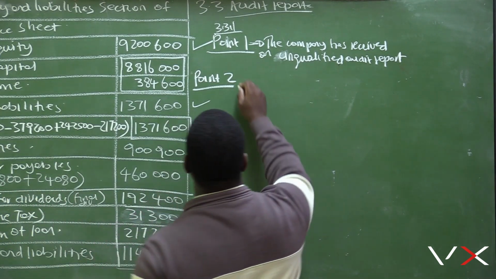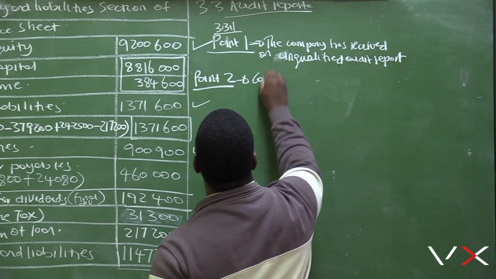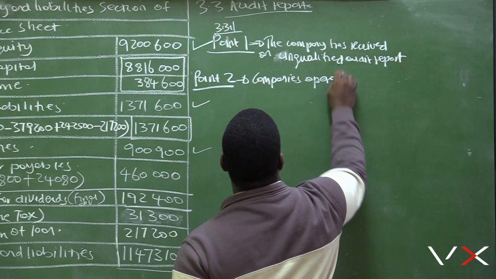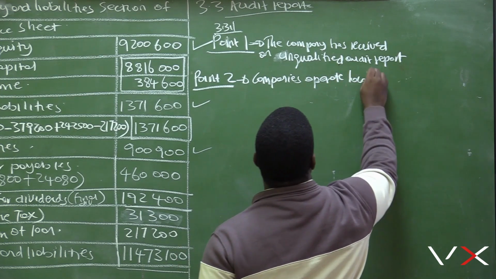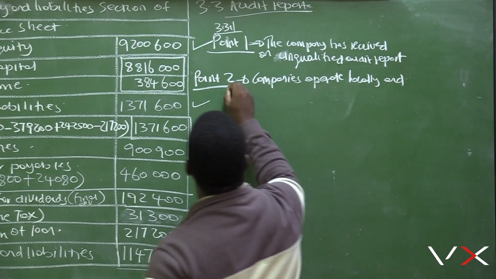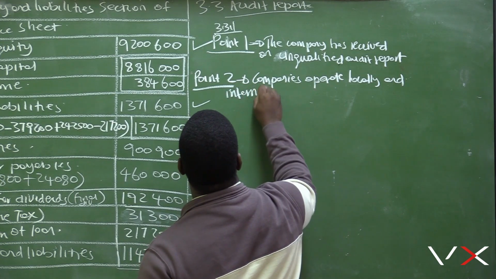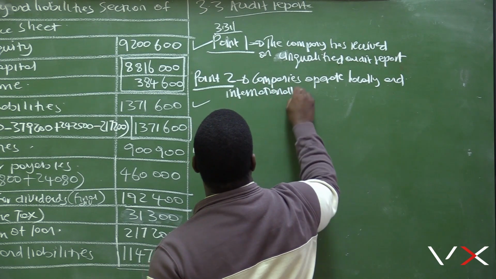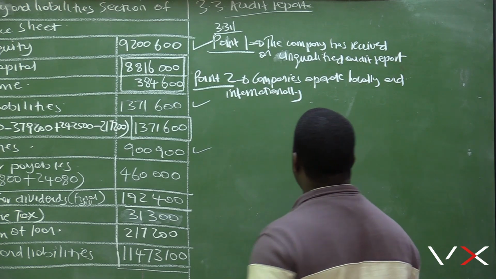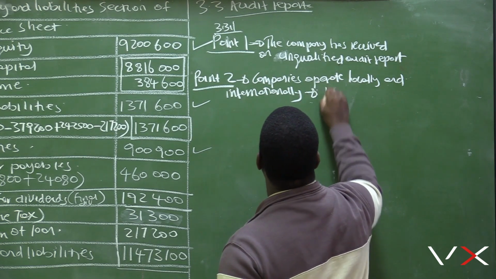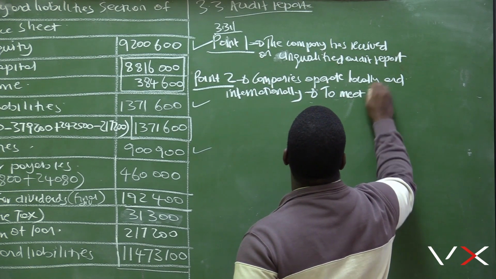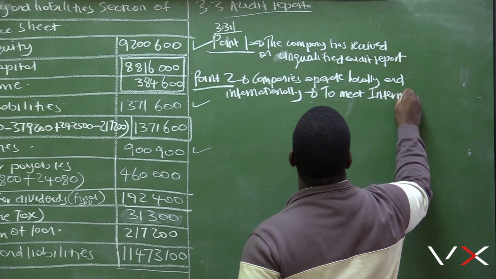It is because companies operate locally and internationally, so they therefore need to meet international standards.